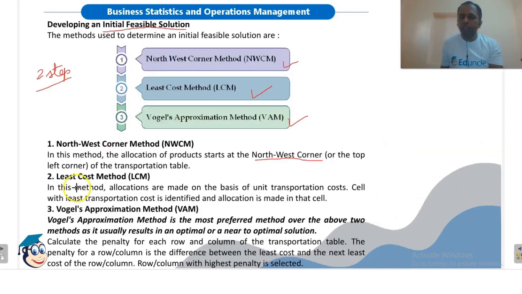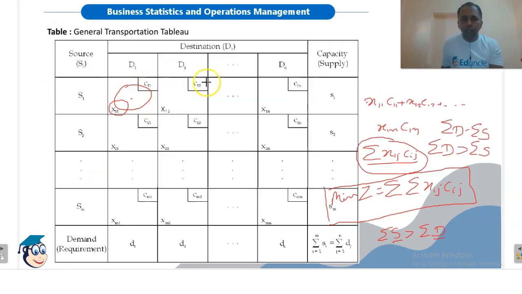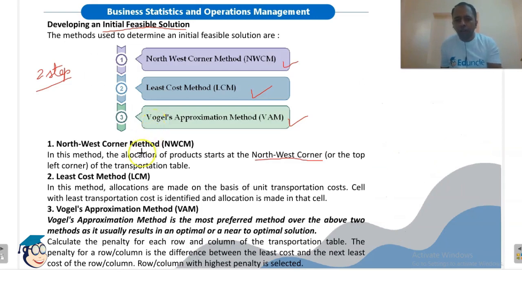In least cost method, we identify the box with least cost. Now, what are the cost? The cost are given in these boxes. So, out of all these cost values, we will identify the least cost and we will allocate in that particular cell.